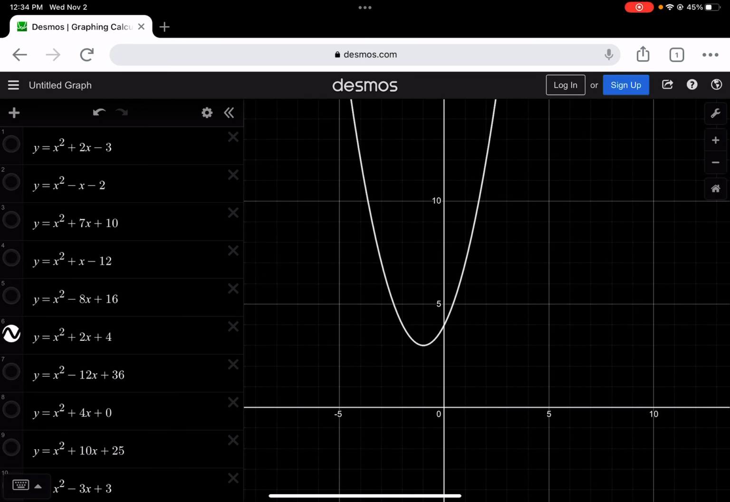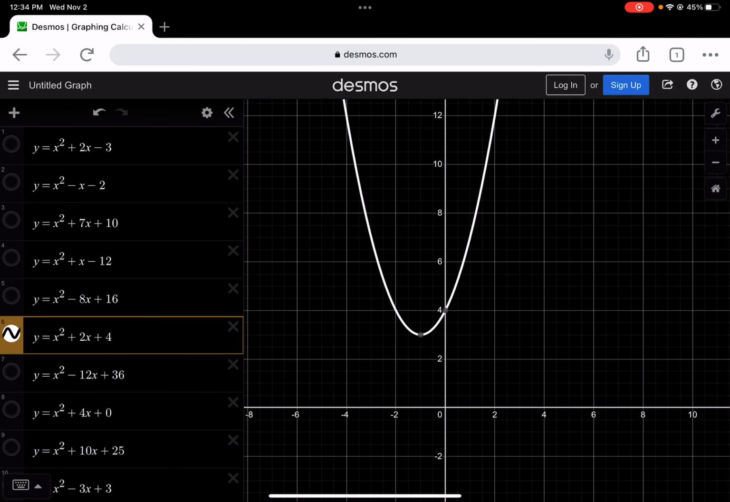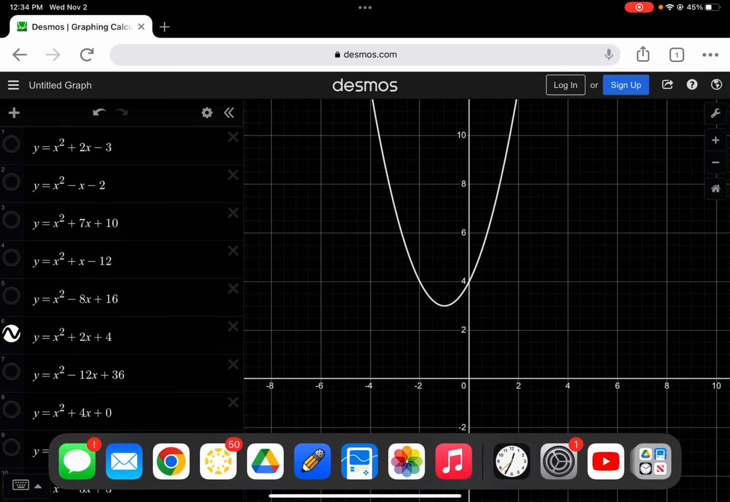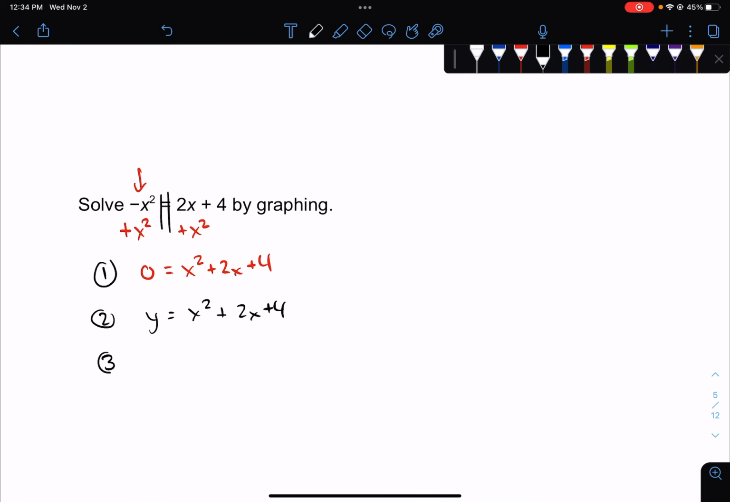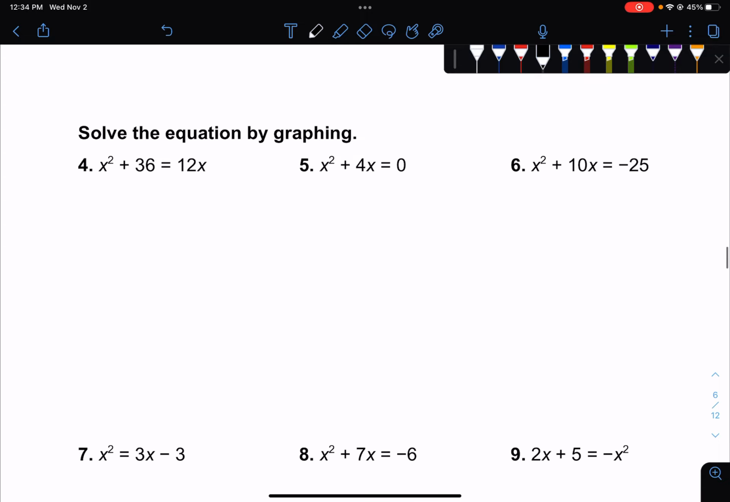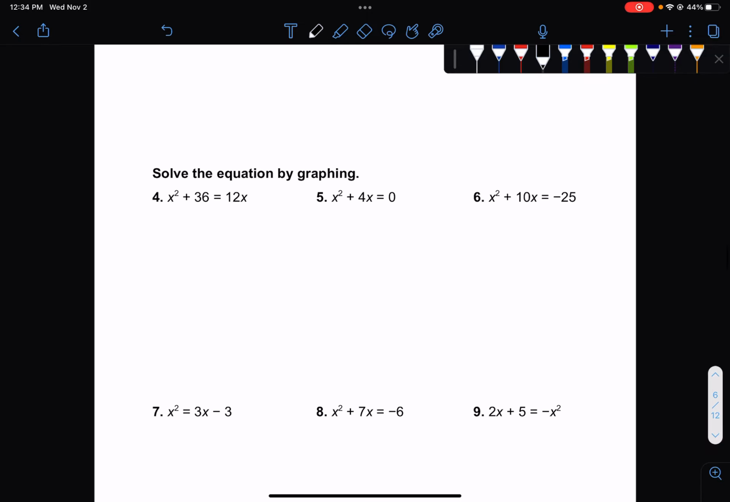Look at this one. This parabola comes down, down, down, and it only goes down to 3. It never goes down and touches the x-axis. It never crosses. So this one, my answer, is going to be no solution. It never touches the x-axis, so that means there's no solution to that equation. All right? So, bunch of problems right here to check out.